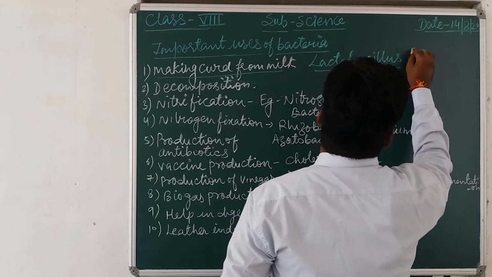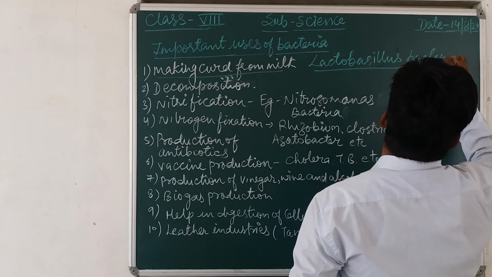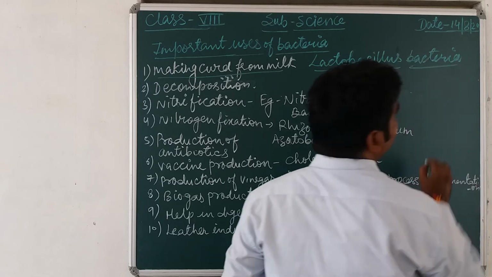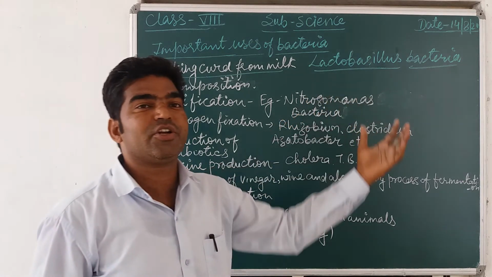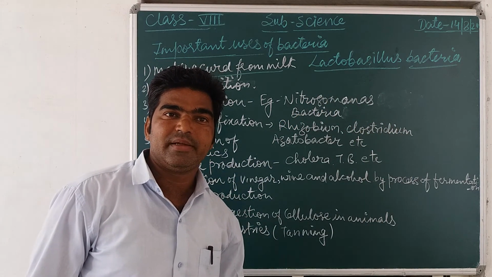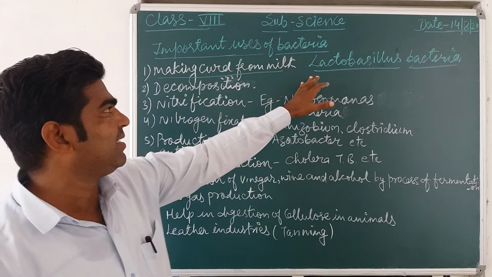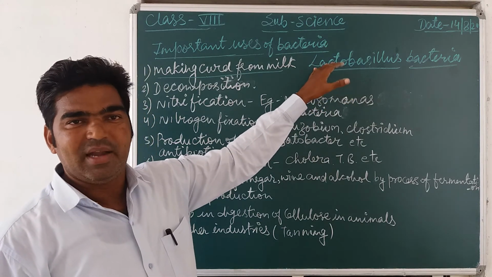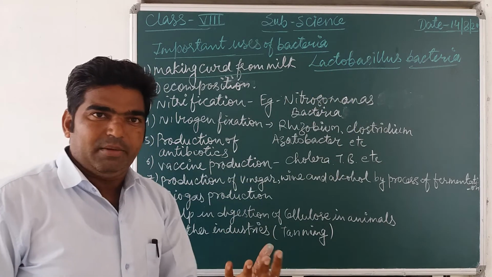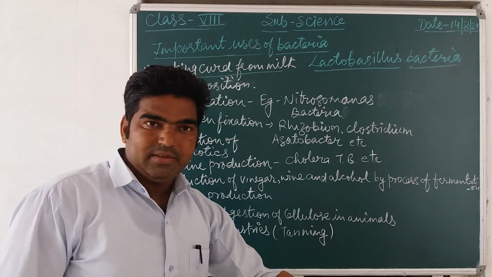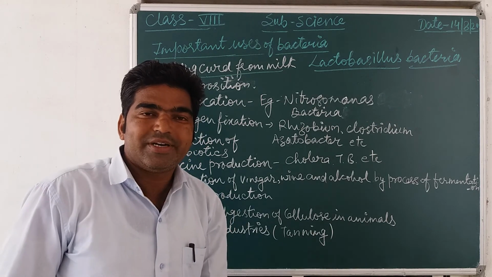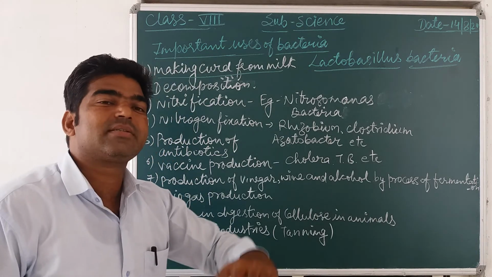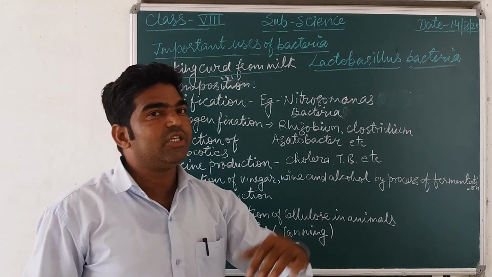This Lactobacillus bacteria is found mostly in milk, and it helps in the formation of curd from the milk. So generally, by the increasing number of Lactobacillus in the milk, slowly the taste of the milk changes and it becomes sour in taste, and it changes into curd.